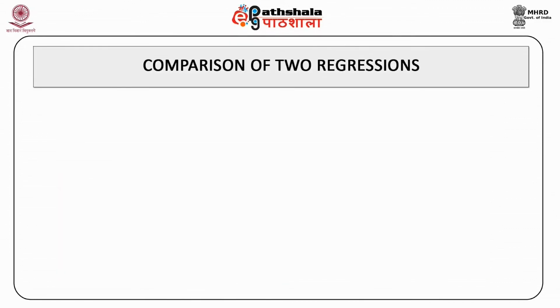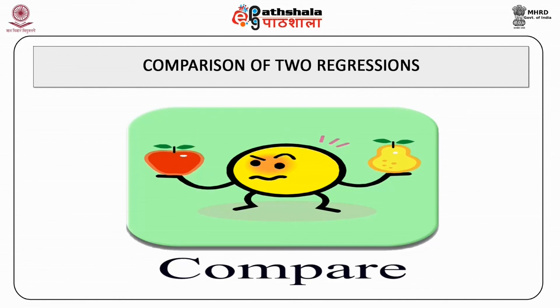There are four kinds of regression on the basis of statistical significance of differential intercept coefficient and differential slope coefficient. They are coincident regression, parallel regression, concurrent regression, and dissimilar regression. In the following slides, you will become familiar with all these types of regression one by one.